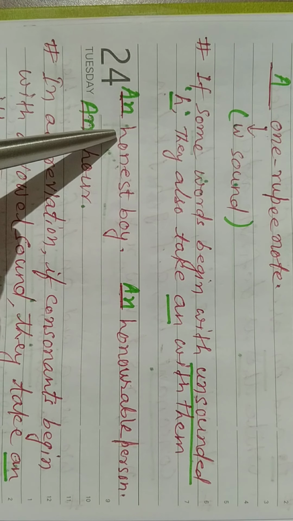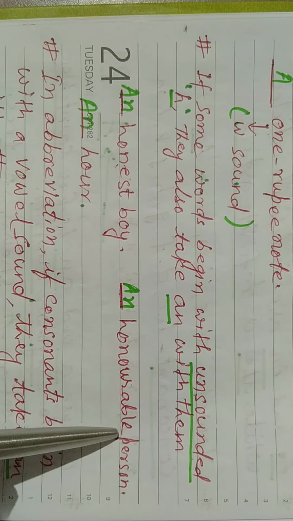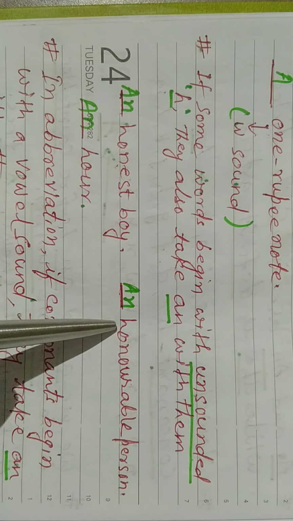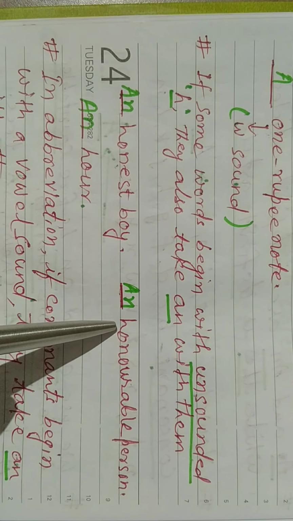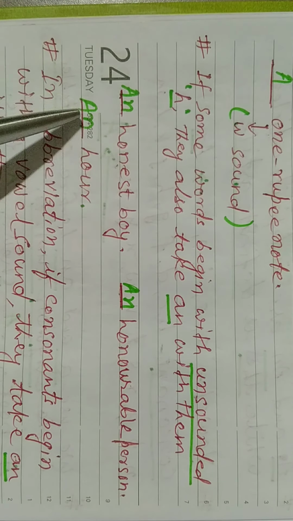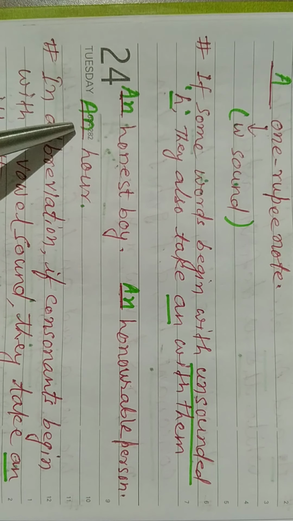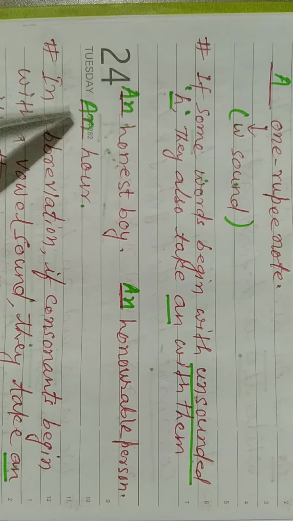The o sound is coming. So we use an. An honorable person. H sound is not coming, the o sound is coming. So we use an. An hour. So these are the important things you have to understand. Before these we use an.